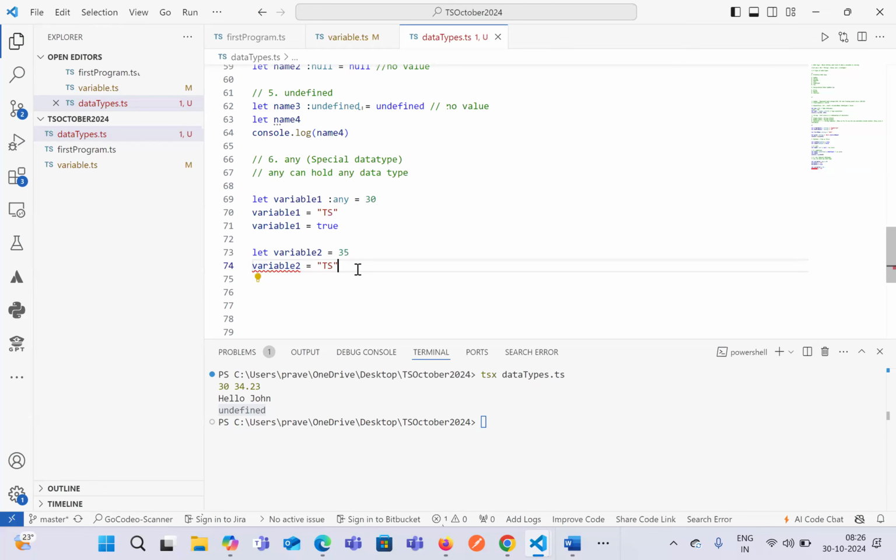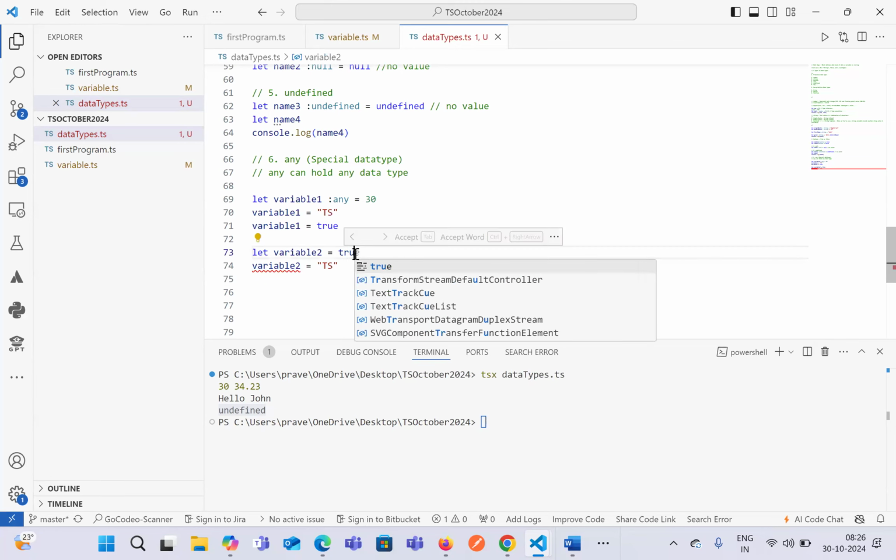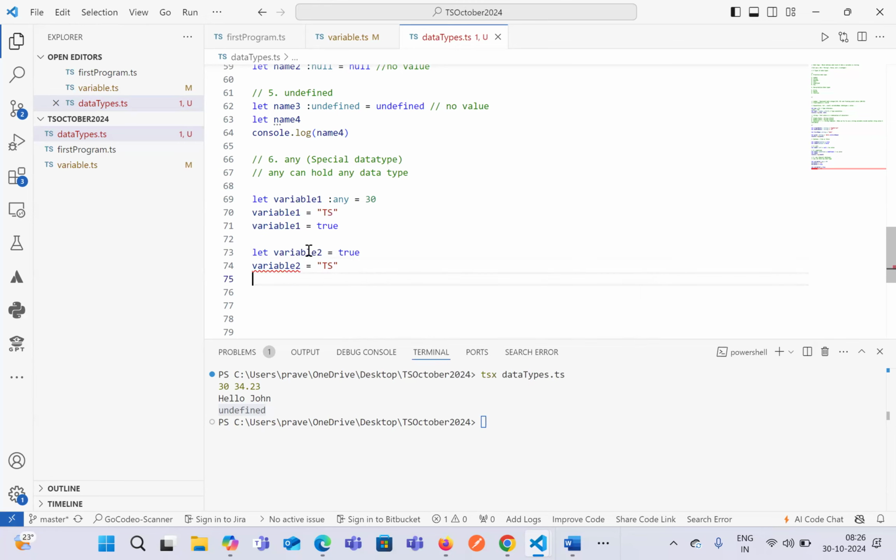That is where it will throw us an error. So if you do not define anything, it will identify the data type based on the data that we store. For example, I have just given true, and it has identified it as a boolean. So the case where we do not define anything and the case where we define any are both different.